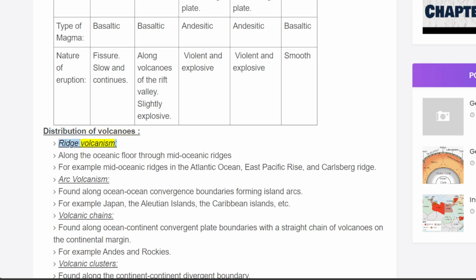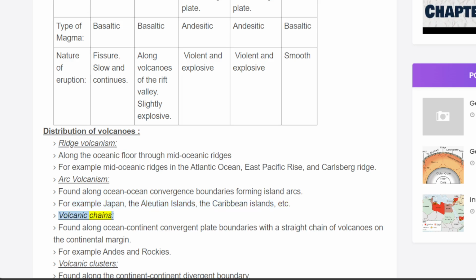Ridge volcanism. Along the oceanic floor through mid-oceanic ridges. For example, mid-oceanic ridges in the Atlantic Ocean, East Pacific Rise, and Carlsberg Ridge. Arc volcanism. Found along ocean-ocean convergence boundaries forming island arcs. For example, Japan, the Aleutian Islands, the Caribbean Islands, etc.